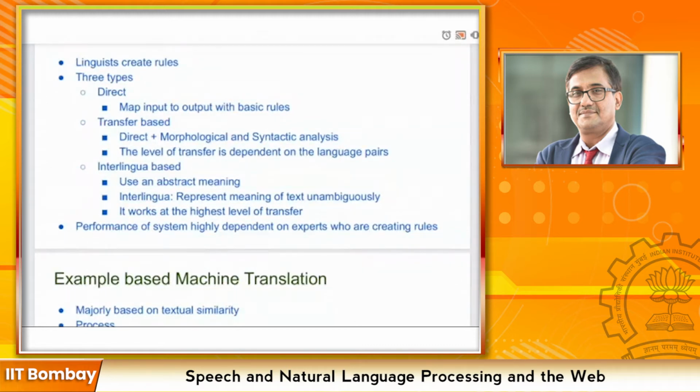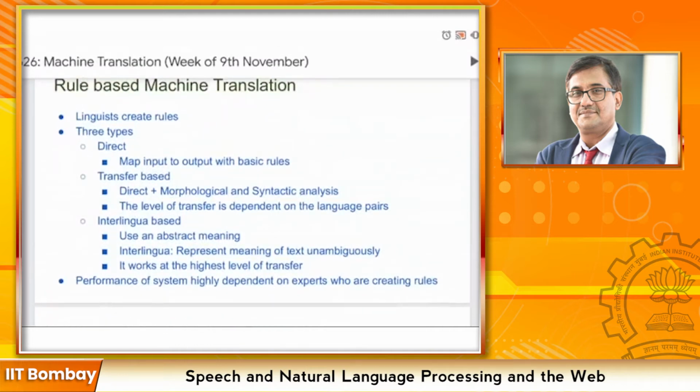Transfer does not take much time, but the conversion from the source sentence to the unambiguous representation is a complicated task. So rule-based systems are very costly and time-consuming as all the rules are to be created by experts, and the performance is also highly dependent on the rules created by experts. So after that,